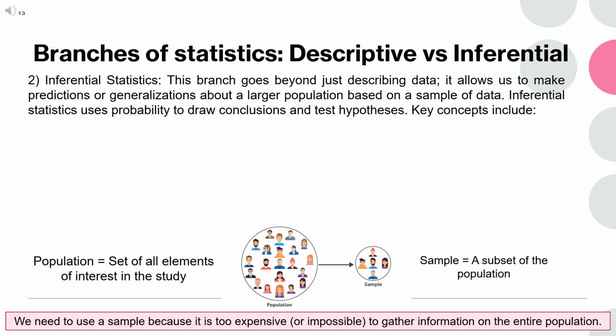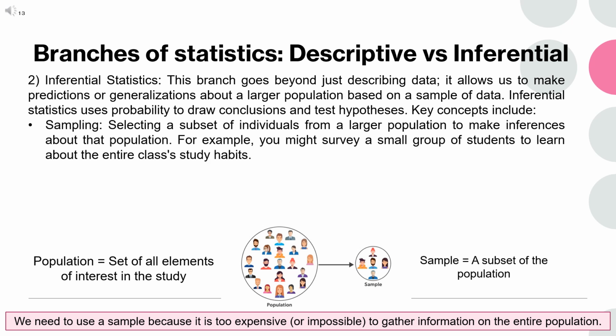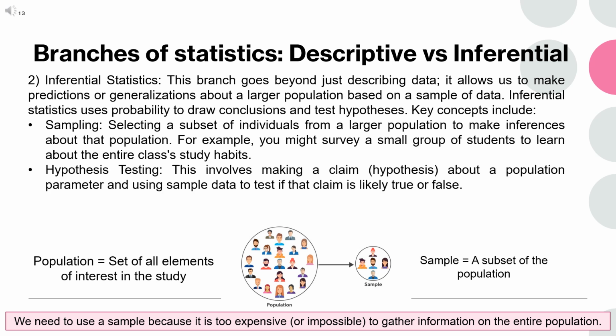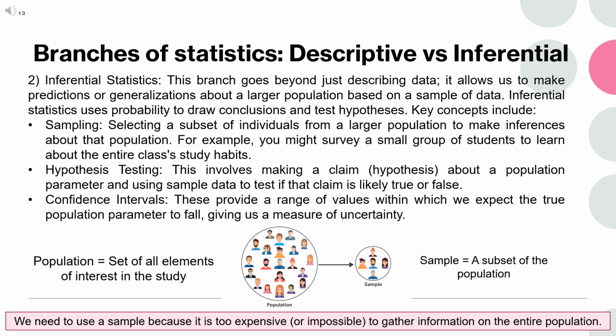You might ask, given that descriptive statistics helps us to summarize data, why do we need to use inferential statistics? Inferential statistics helps us make inferences about the population without needing to collect data from the whole population. This is especially useful when populations are large or when it's costly or time-consuming to collect data from everyone. Key concepts of inferential statistics include sampling, hypothesis testing, and confidence intervals. We will be covering these key concepts throughout the semester.